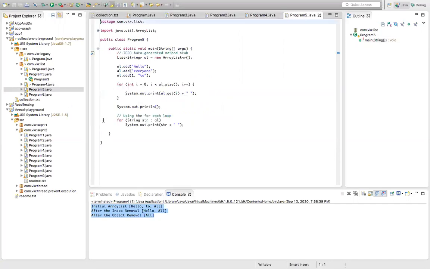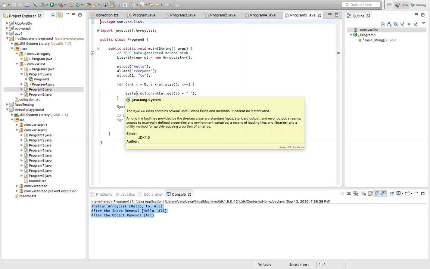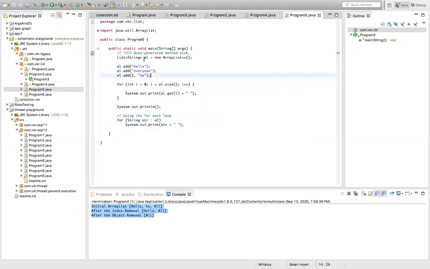Now we have seen adding, updating, removing. Now how to read the elements we have to see. Inside a main method, I have the same array list. I have created it the same, adding the elements to the array list. Now how to read the elements?